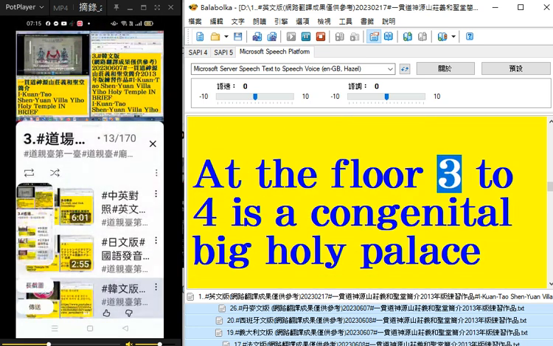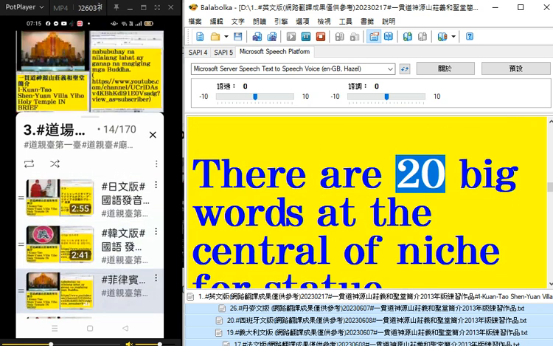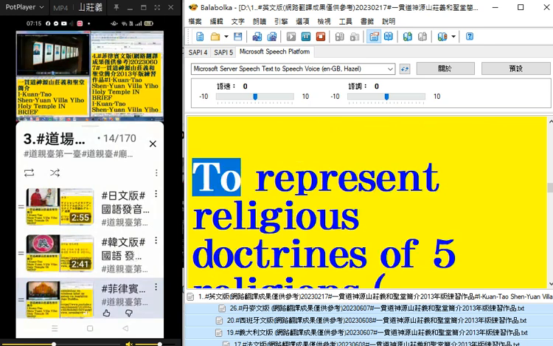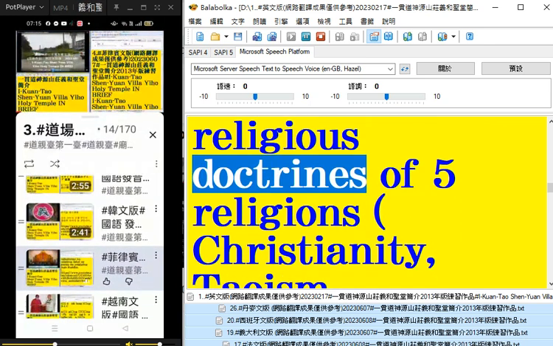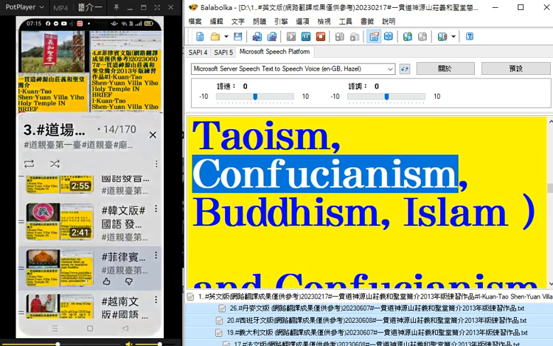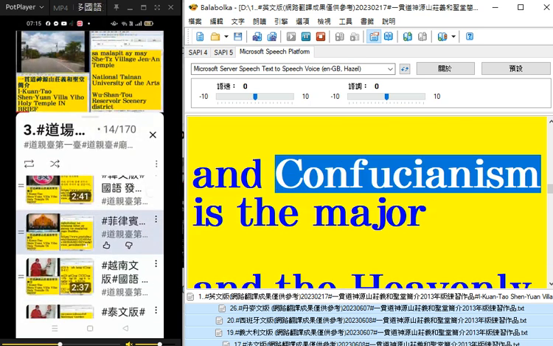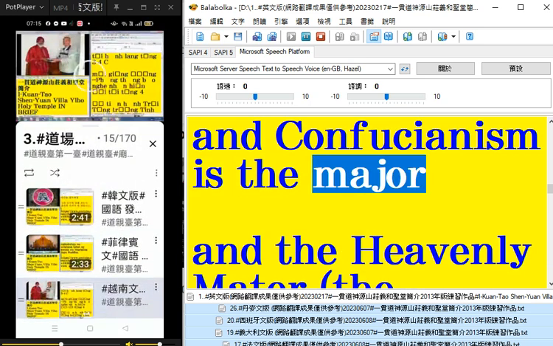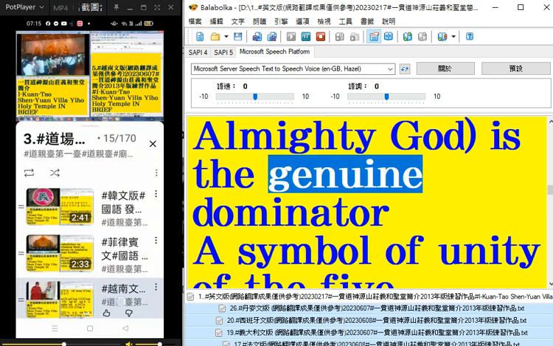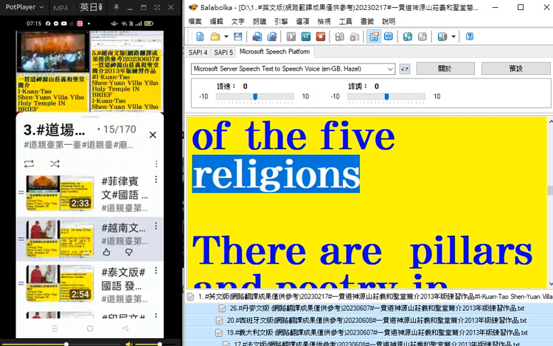At the floor 3 to 4 is a congenital big holy palace. There are 20 big words at the central of niche for statue to represent religious doctrines of 5 religions, Christianity, Taoism, Confucianism, Buddhism, Islam. And Confucianism is the major. And the heavenly mater, the Almighty God, is the genuine dominator. A symbol of unity of the 5 religions.